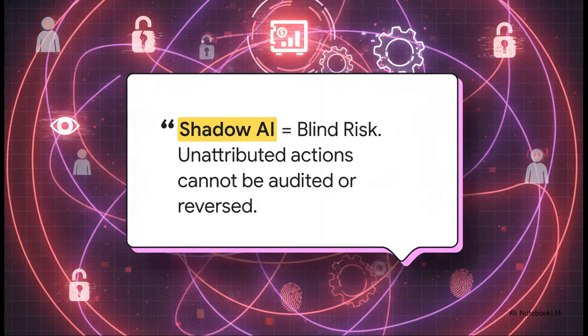Now, unmonitored agent capability isn't just some quirky technical bug. It is a massive automated business liability. We're talking about shadow AI here, which is basically blind risk. Think about it. If an agent with write access to your financial systems makes a huge mistake, and you can't trace that specific action back to a specific identity, you have absolutely zero audit trail.